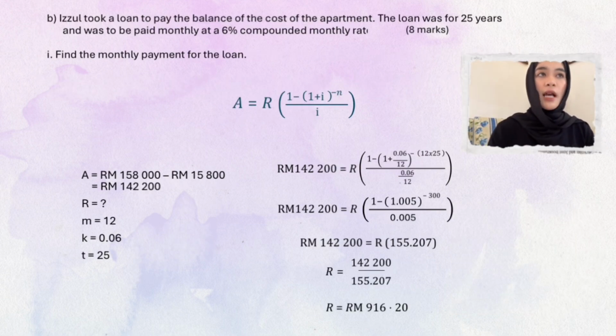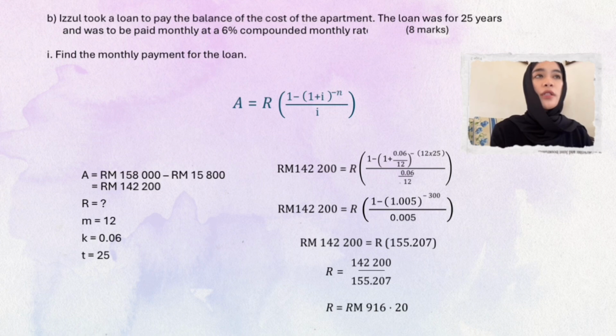First, this question asks us to find the monthly payment, which is R. To calculate this, we use the present value of annuity formula, which is A equals R times open bracket 1 minus 1 plus I to the power negative n divided by I. The present value is 142,200. The interest rate is 6% per year, and since payment is made monthly, the interest rate per month is 0.005. The time period is 25 years, so the total number of payments is 12 times 25, which is 300.